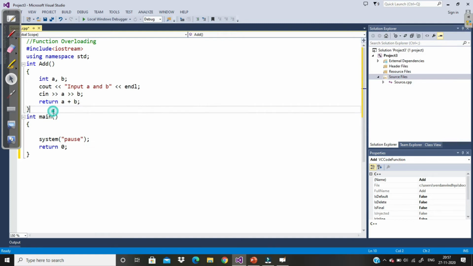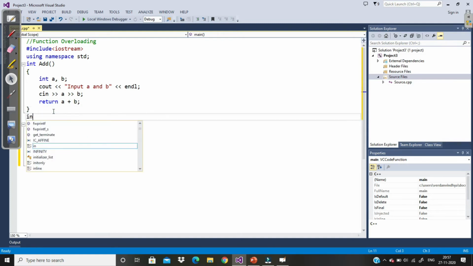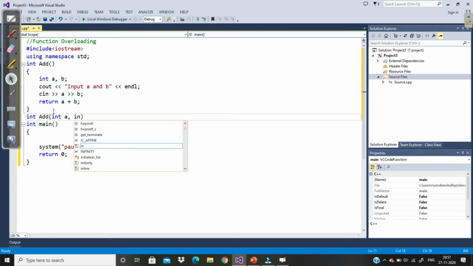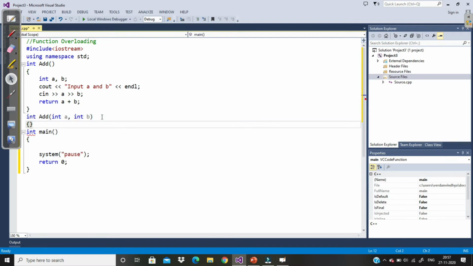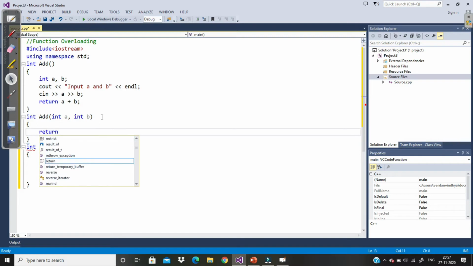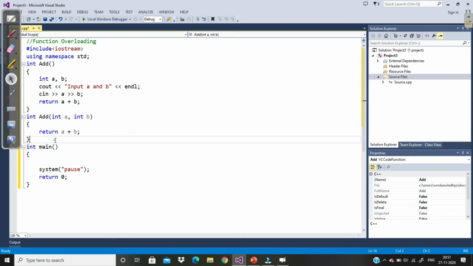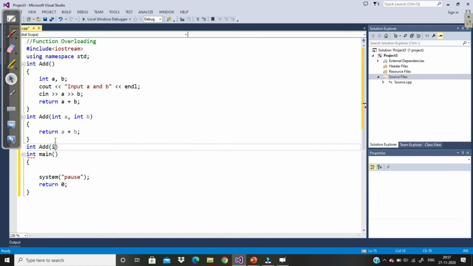Now let's say I write another function. The function's return type is integer. The function name is the same, add, but it takes two parameters. So both of these functions differ in the number of parameters. Let's say return a plus b. Similarly, I write another function int add(int a).